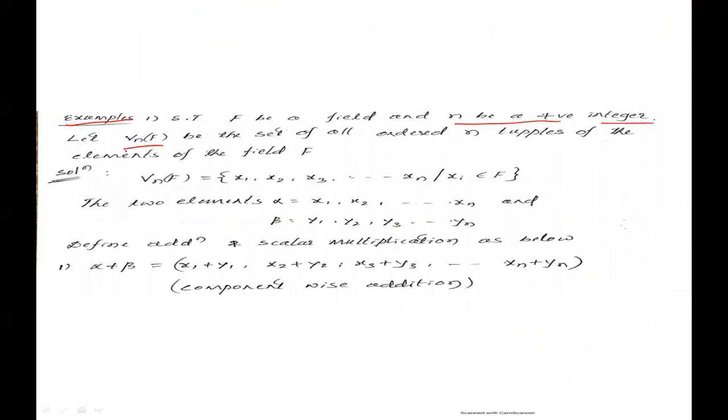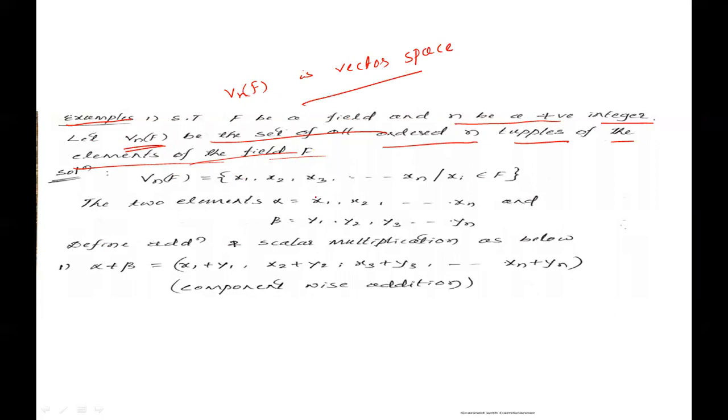Let Vn over F be the set of all ordered n-tuples of the elements of the field F. Show that Vn over F is a vector space.